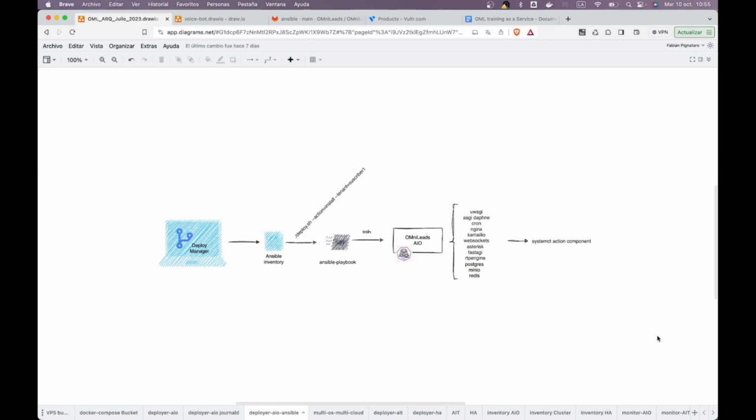In this class, we are going to be conducting the first lab within this module on mass management of Omnily instances using Ansible. We should remember that from now on, all the management of the instances that we are going to deploy, and assuming that we're going to work with more than one instance, which in fact we are going to do in the later labs, is going to be done from a node that we are going to refer to as the deploy manager or simply the deployer,